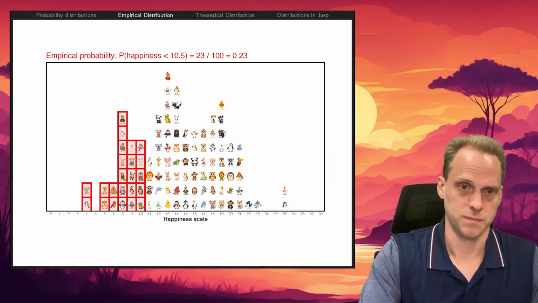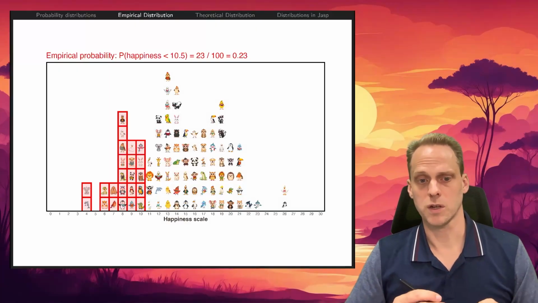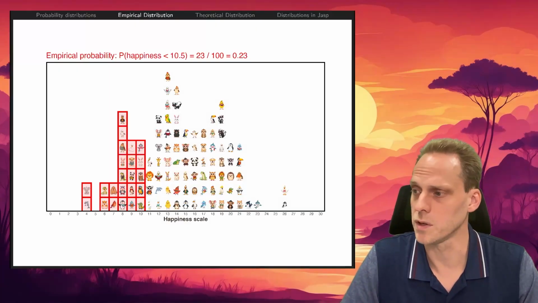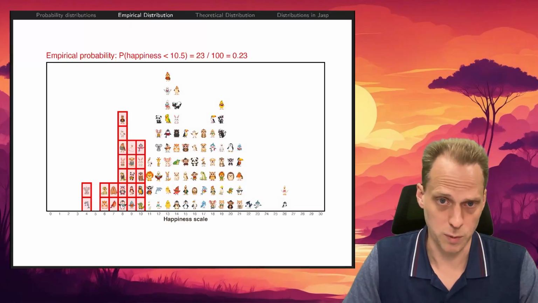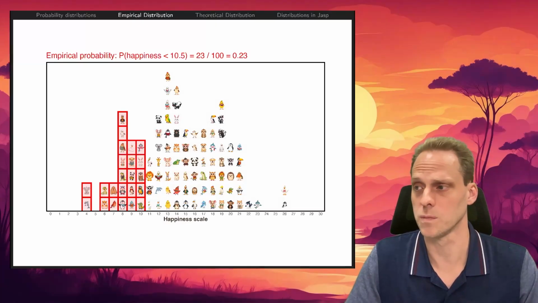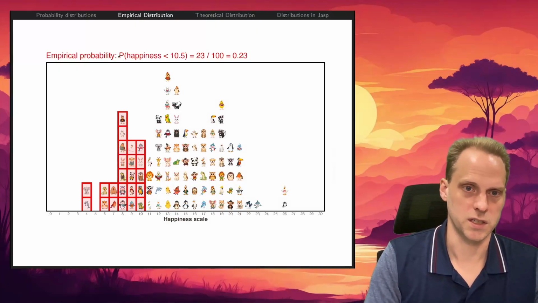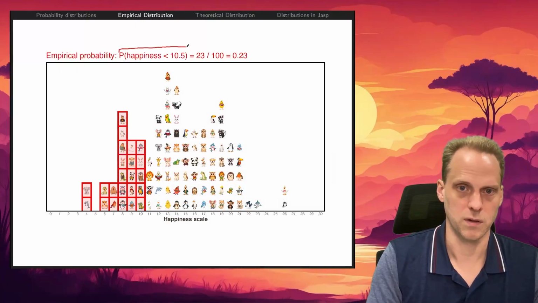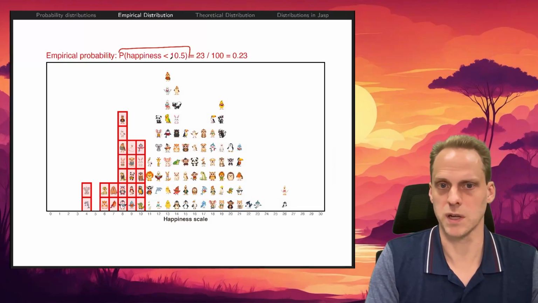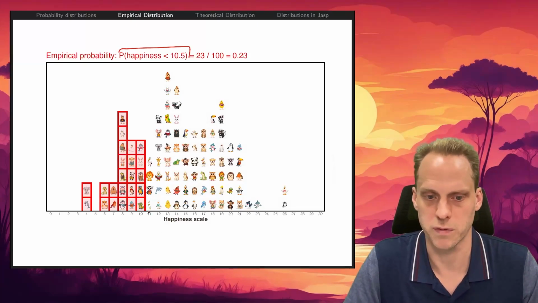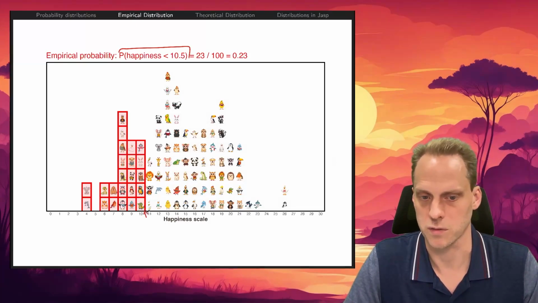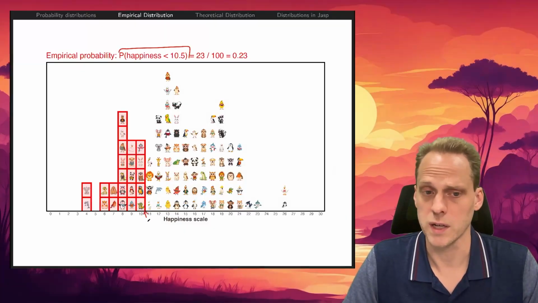Now we can use our empirical distribution to calculate empirical probabilities. Empirical probabilities are simply how often something occurs in the data. In this case, let's get the empirical probability of happiness being less than 10.5, 10.5 being this cutoff. How do we calculate that?